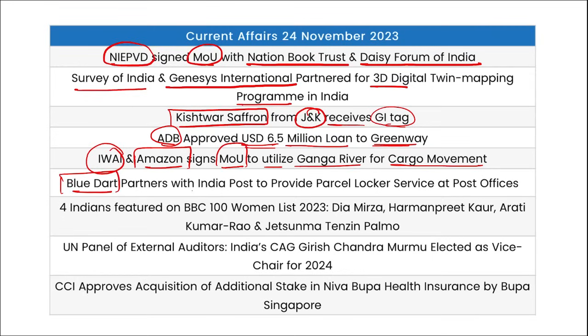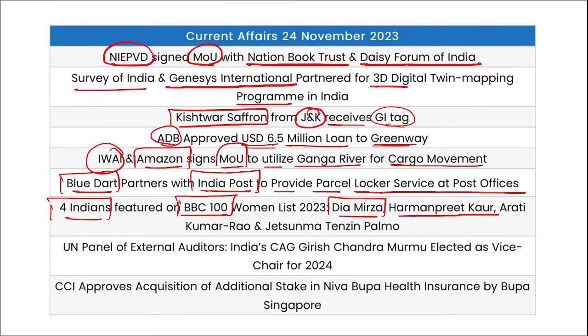Blue Dart has partnered with India Post to provide parcel locker services at post offices. Four Indians featured in the BBC 100 Women list, where Diya Mirza, Harmanpreet Kaur, Aarti Kumar Rao and Jetsunma Tenzin Palmo were the Indians listed.